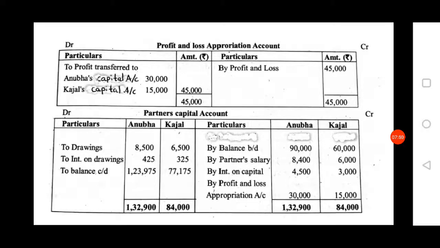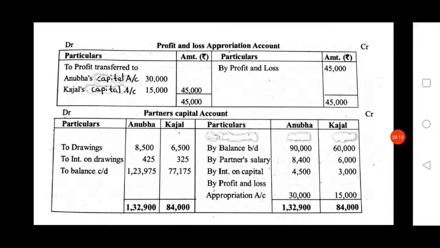Here in the profit and loss appropriation account, on the credit side you have to record by profit and loss, that is the profit given in the question, 45,000. This 45,000 you have to appropriate or distribute to the partners, that is Anubha's capital account and Kajal's capital account. Don't write a current account because this problem is based on the fluctuating capital method.